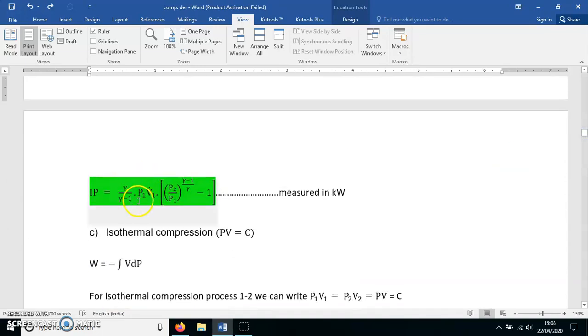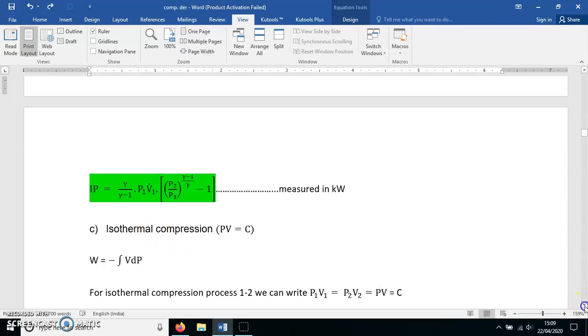Indicated power is gamma upon gamma minus 1, P1 V1 dot, (P2 by P1) raised to (gamma minus 1) upon gamma, minus 1. So the only difference between polytropic and isentropic process is that n is replaced by gamma. The derivation is exactly the same as that of polytropic. Only instead of PV raised to n is equal to constant, it is PV raised to gamma is equal to constant. In the final values, replace n by gamma only.